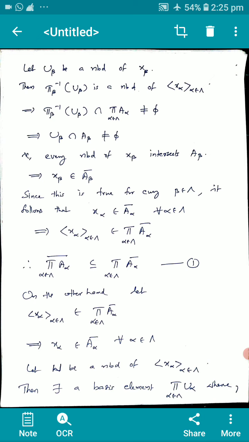Therefore, the closure of the product of A_alpha is a subset of or equal to the product of the closures of A_alpha. That is the first result. We get the other side.